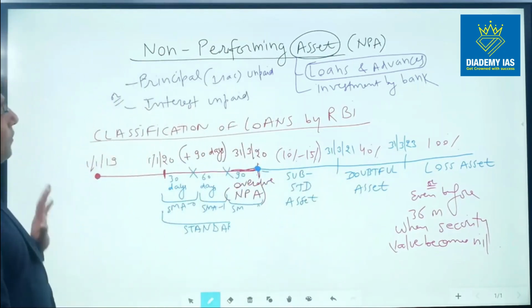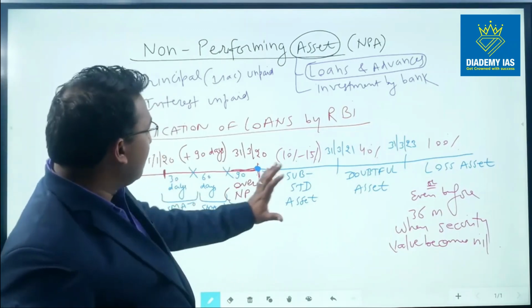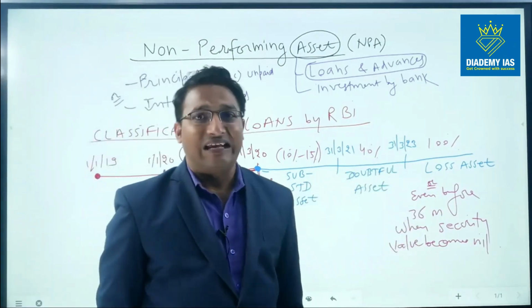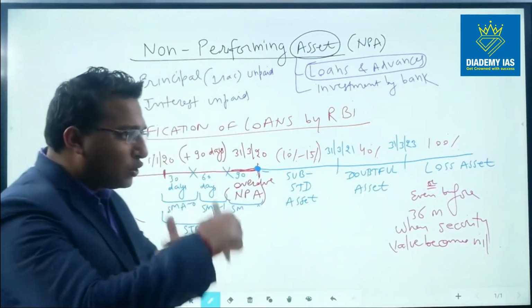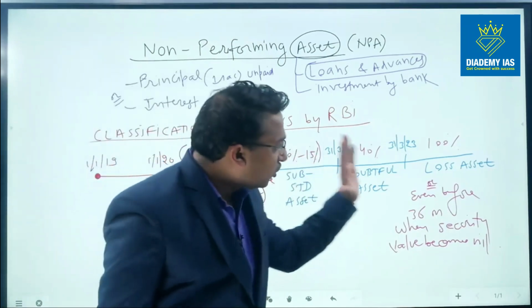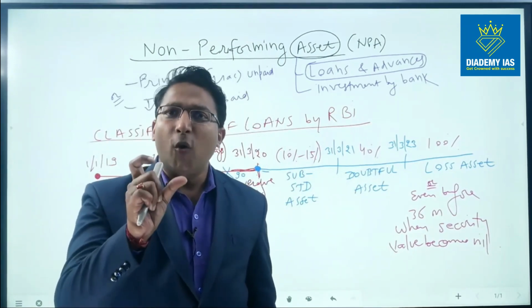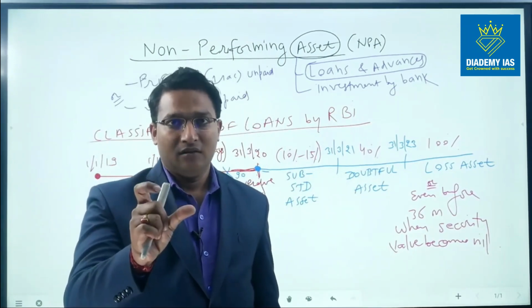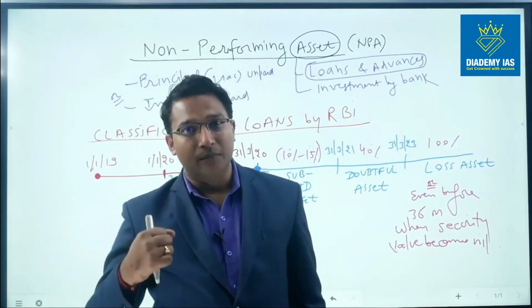Right? So I hope the concept of SMA, NPA, standard asset, substandard asset, doubtful asset and loss asset is clear, and also the concept of provisioning requirement. So now coming back to the impact of NPA. I said the first impact is the creation of provisioning requirement. The second impact is that the bank stops recognizing the interest amount as income.